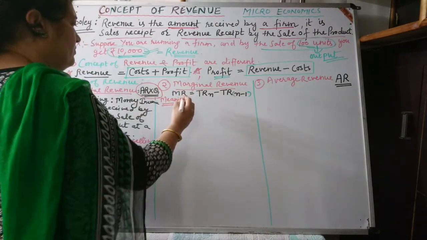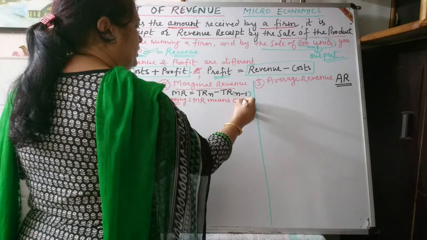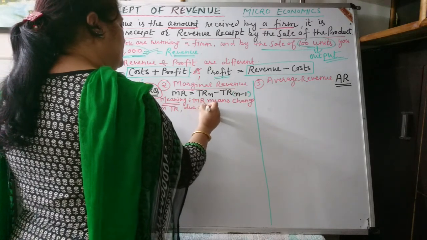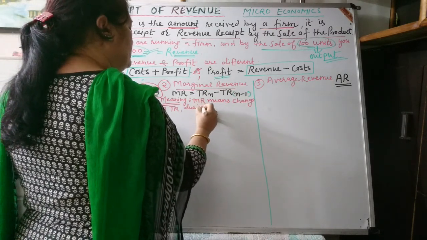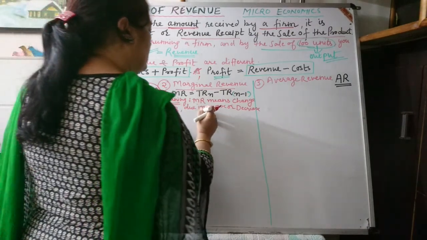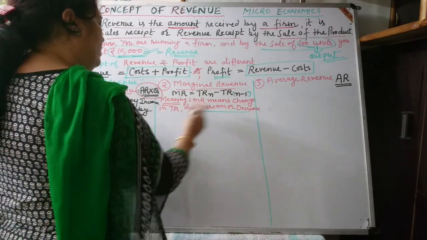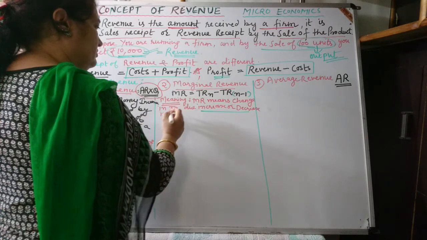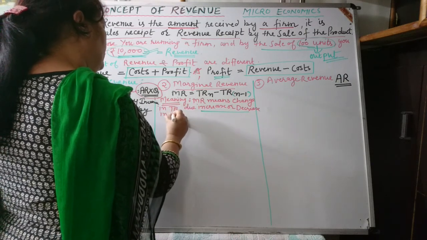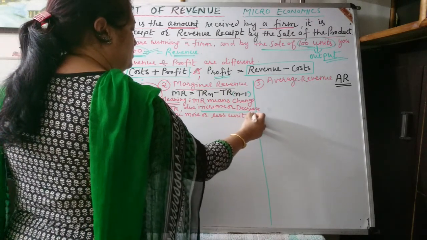MR means marginal revenue, which denotes the change in total revenue due to increase or decrease in one more or less unit of output.